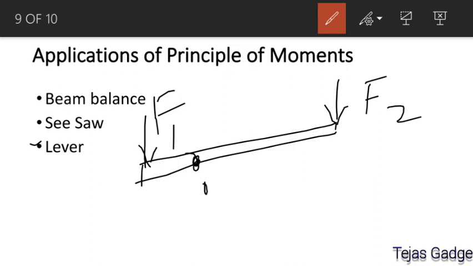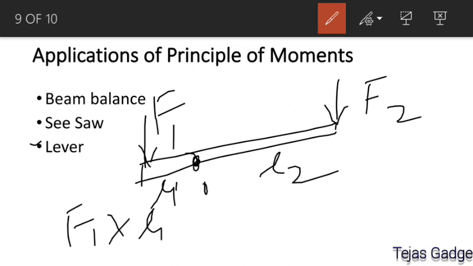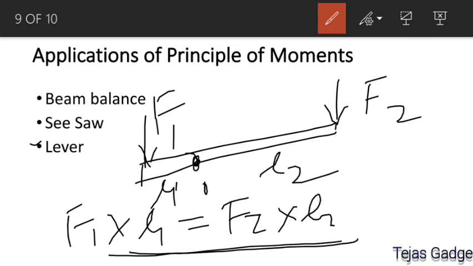From the pivot, this distance is L1 and this distance is L2 for the application of forces F1 and F2. F1 creates the anti-clockwise moment F1 into L1, which is equal to the clockwise moment F2 into L2. Where these two moments are equal, the body will be in a state of static equilibrium.